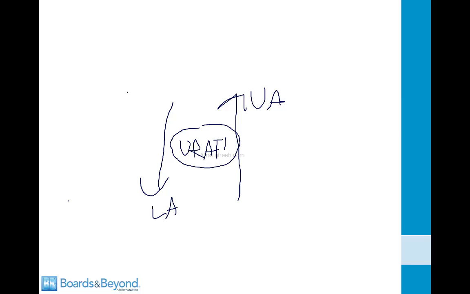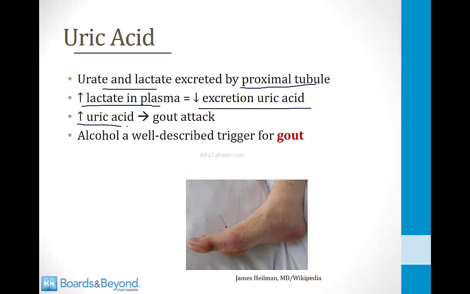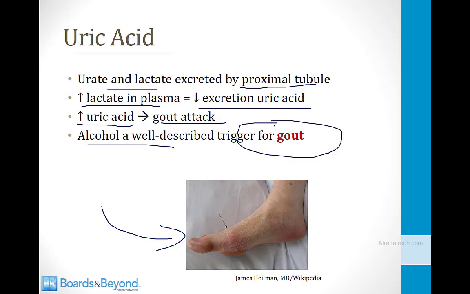So whenever there's a very high level of lactic acid in the plasma, as there is among alcoholics, this leads to more excretion by URAT1 of lactic acid and therefore more resorption of uric acid. So the net effect is that the high lactic acid level in alcoholics leads to a high uric acid level, and that's what can cause problems like gout. High uric acid from any cause, including through the URAT1 transporter I just talked about, can lead to a gout attack, which involves acute gouty arthritis. It often presents in the toe, as shown in this picture. I talk about it in more detail in the videos in the musculoskeletal section, but high consumption of alcohol is a well-described trigger for gout by this mechanism.